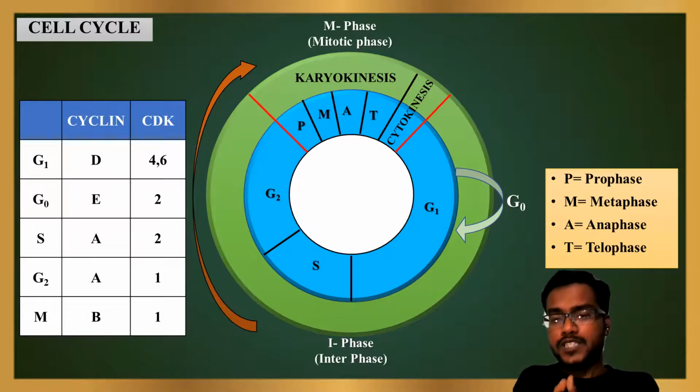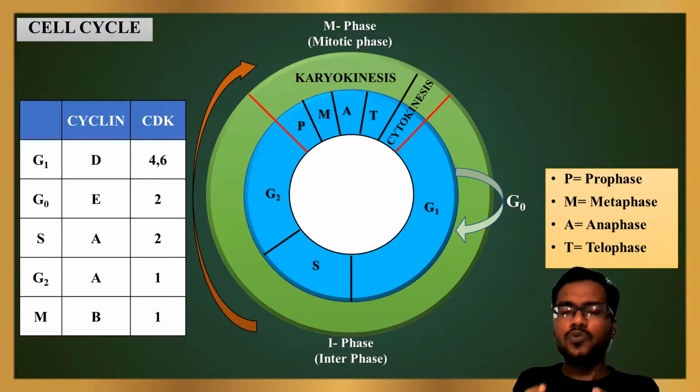There are a number of cyclin proteins and CDK kinases, but each individual phase of cell cycle requires individual separate cyclin proteins and CDK enzymes. Like G1 phase requires cyclin D and CDK4/6. Similarly, G0 requires cyclin E, CDK2. S requires cyclin A, CDK2. G2 phase requires cyclin A, CDK1. M phase requires cyclin A, cyclin B, and CDK1.